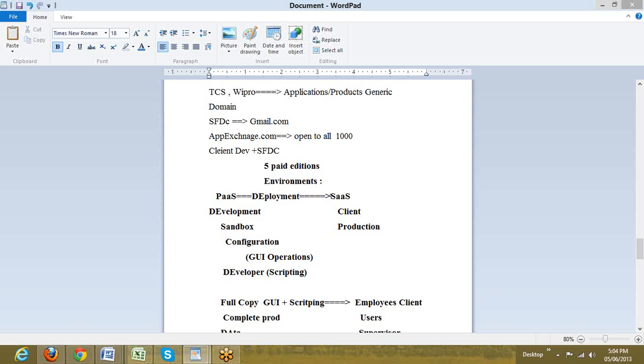So a product is created on the PaaS and moved to SaaS. This process, moving a product from sandbox to production, we call deployment. So this is the way in which all 5 paid editions work.